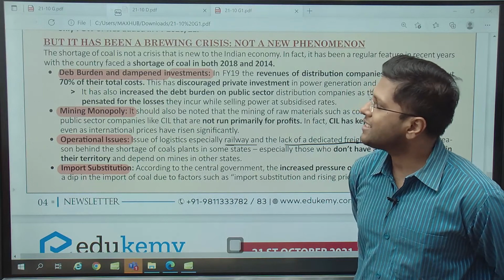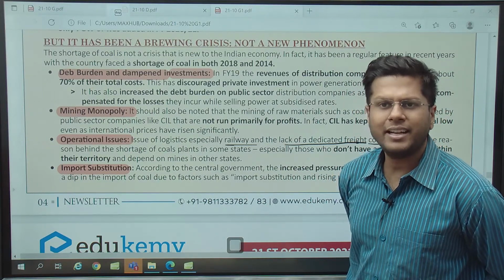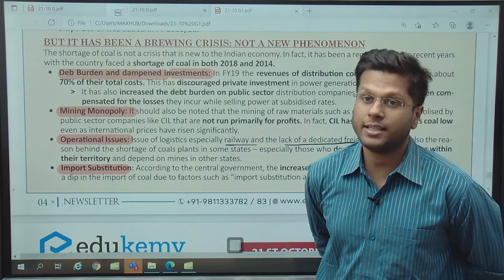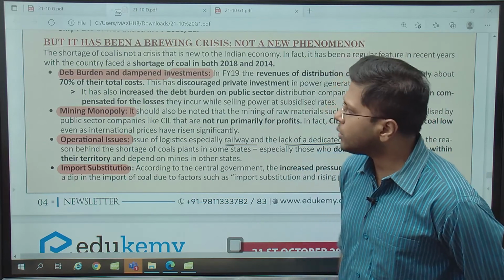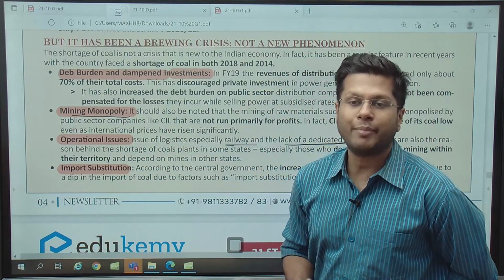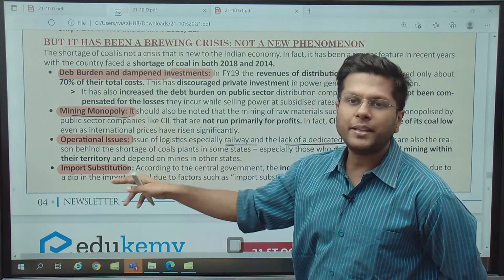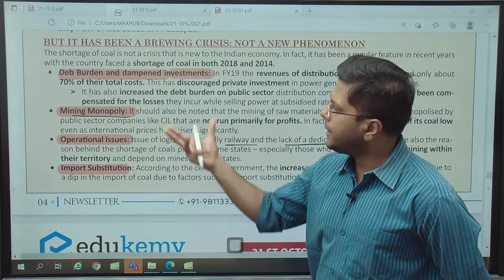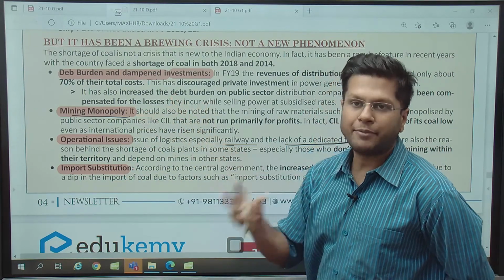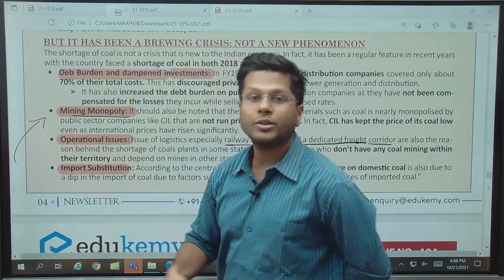See, Coal India is already very debt-ridden. It is a government company and it does not work with a profit motive. This is one important point. And it also has a monopoly in mining. As much as around 80 to 85% of mining of coal is done by Coal India only. And then there are other private companies which are engaged in mining only for captive purposes. So since it is not profit oriented, it is also debt ridden.